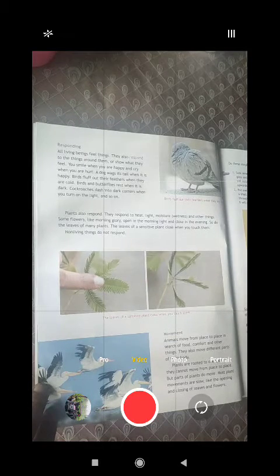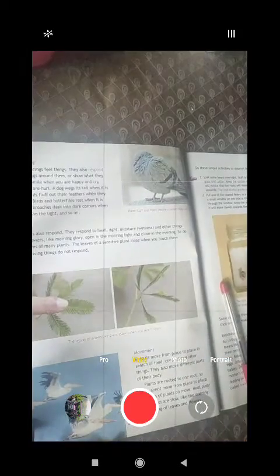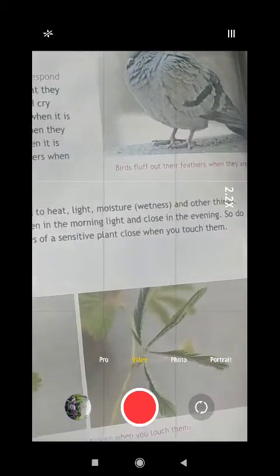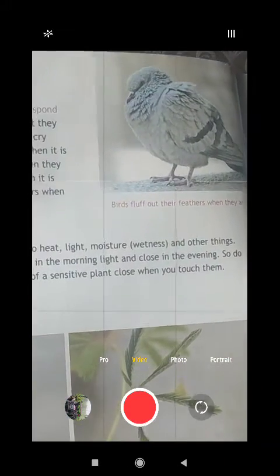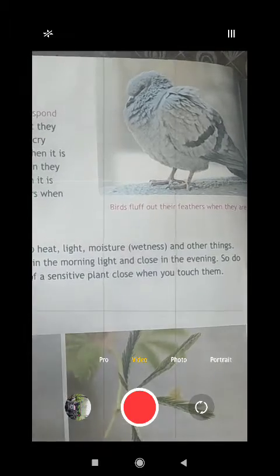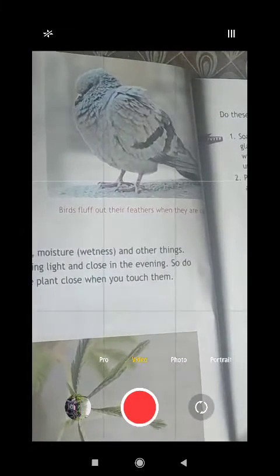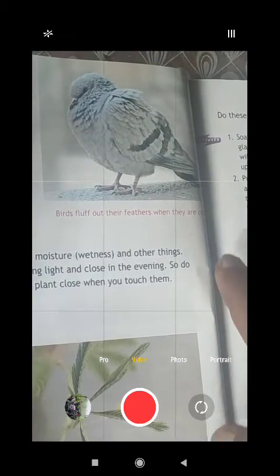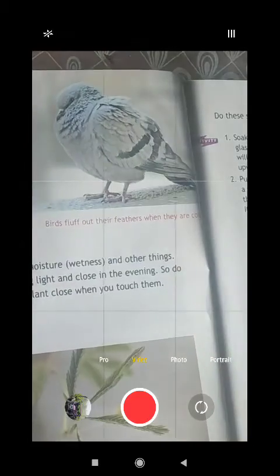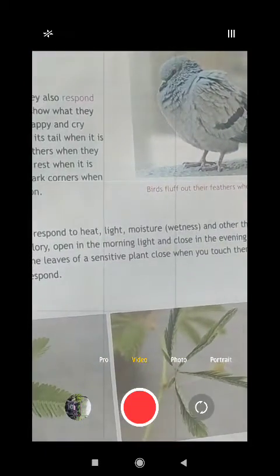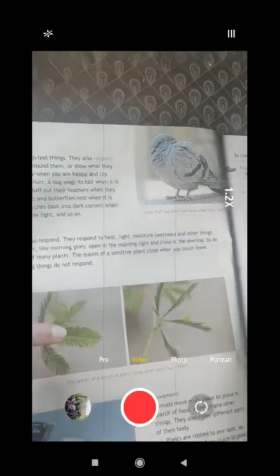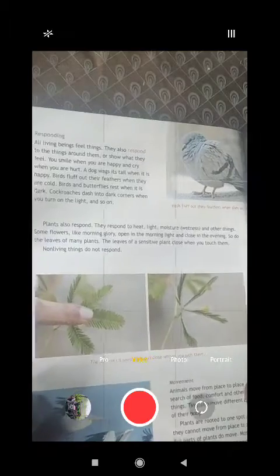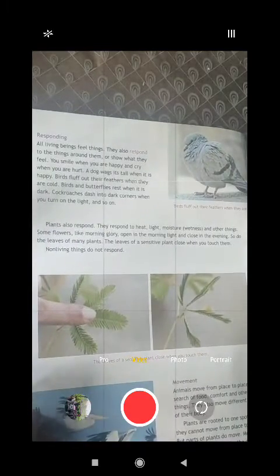Here you can see one picture: birds fluff out their feathers when they are cold. It is also a response according to the situation. When they are cold, they do it like this. Now let us see the other part.